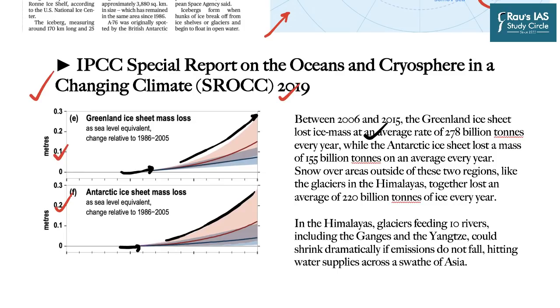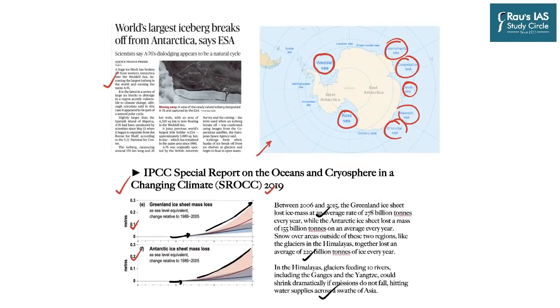Snow over areas outside of these two regions, like the glaciers in Himalayas, together lost on an average 220 billion tons of ice every year. For example, in Himalayas, glaciers feeding 10 rivers including Ganges and Yangtze could shrink dramatically if emissions do not fall, hitting water supplies across swath of Asia. So although in this particular case, it could be that this is a normal phenomenon, nonetheless a lot of part and chunk of ice is breaking away, not just from glaciers, but also from ice shelves and ice caps. Let us now move on to the next news.